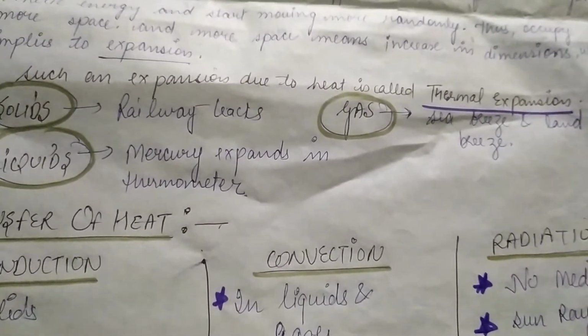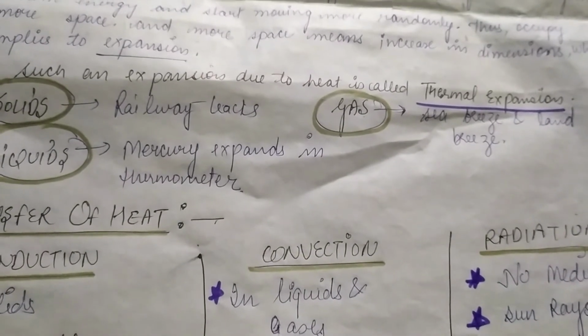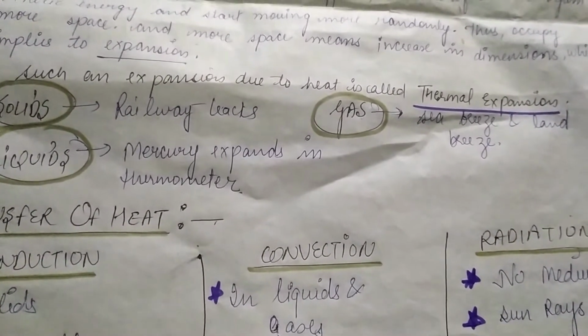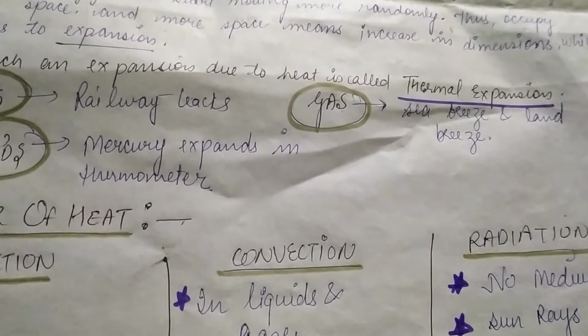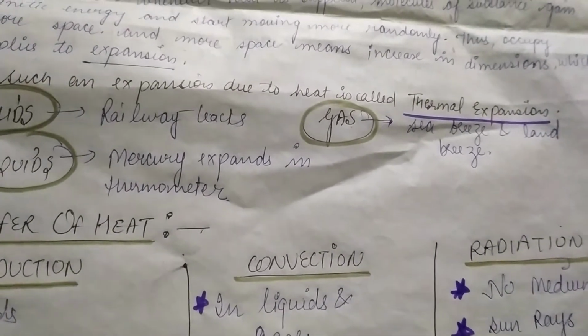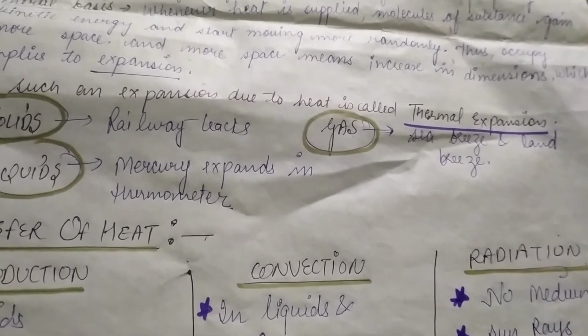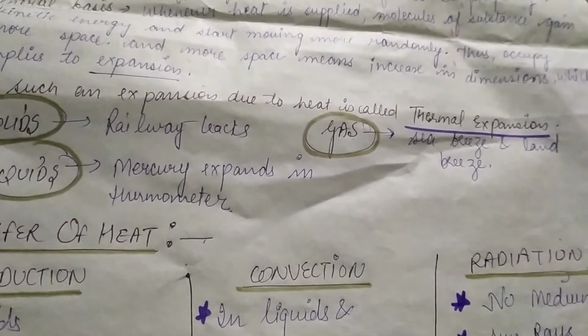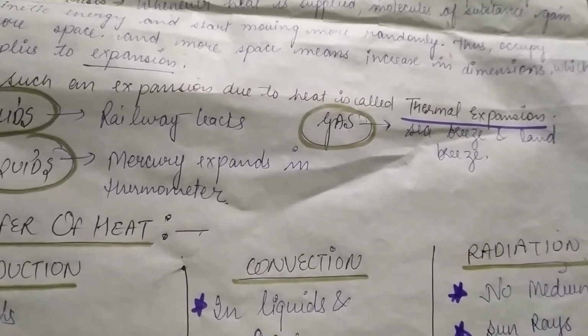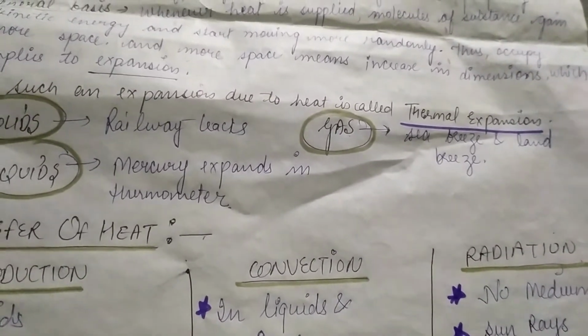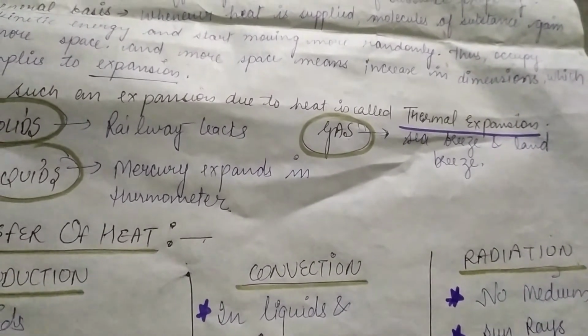Gases, like you must have studied about land breeze and sea breeze. Now what happens in that? Like in the daytime, in the summers, the air which is near the ground becomes hot. When it becomes hot, it means it gains energy, it gains heat. So it starts moving randomly. It occupies more space.